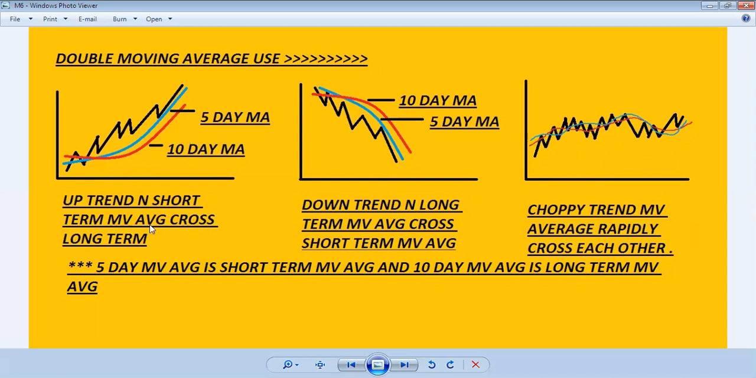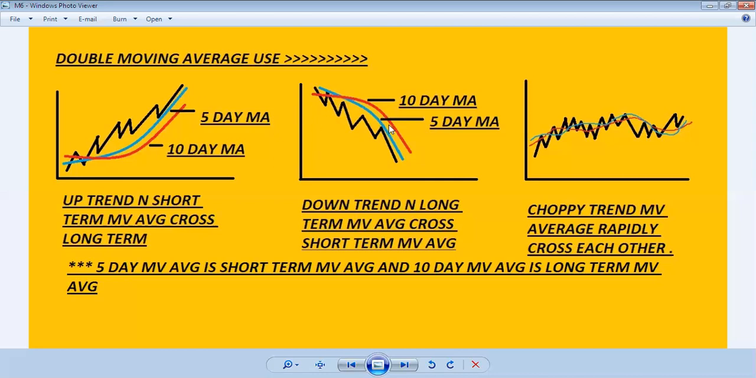In an uptrend, the short-term moving average crosses the long-term also. You will see here the short-term moving average crosses the long-term and shows the uptrend. Here, in this crossover, we can say a buy signal comes. This is also a buy signal. When this crossover happens, it shows trend following, and it also gives the buy signal. This is a very important thing in the double moving average use.